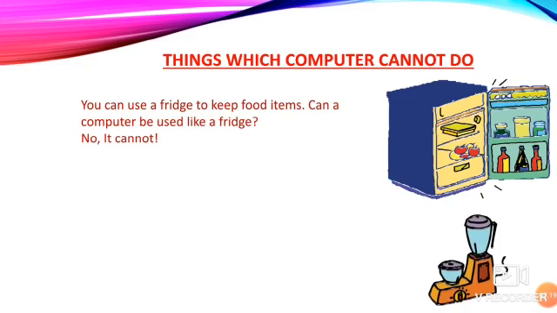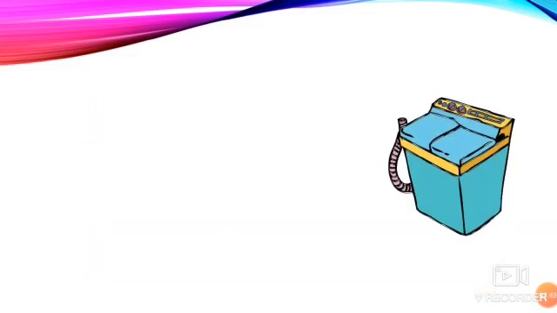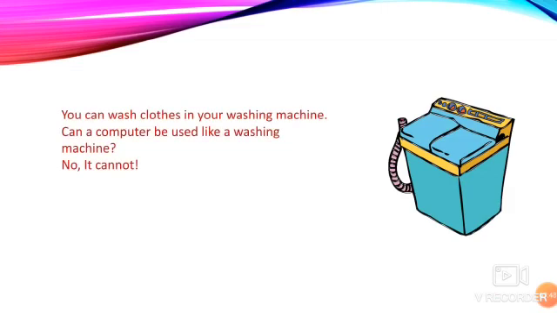Next, you can see the juicer, isn't it? You can make fresh fruit juice in your mixer. Can your computer be used like a mixer? No, it cannot, okay. There are certain things that a computer will do, and there are many things that a computer cannot do. Shall we move to the next? Next, you can see the washing machine, isn't it? You can wash clothes in your washing machine. Can a computer be used like a washing machine? No, it cannot, okay. So these are all certain things that a computer cannot do, okay children.